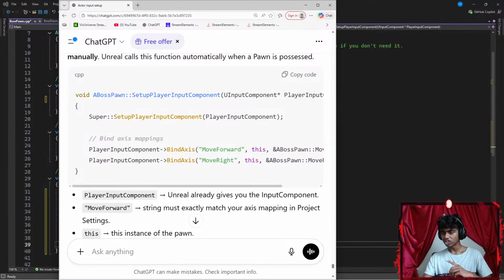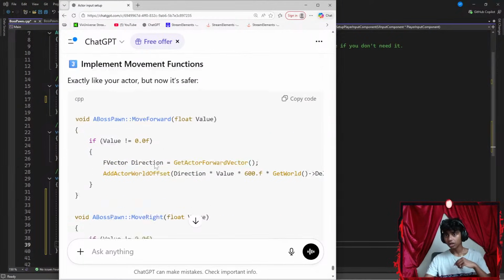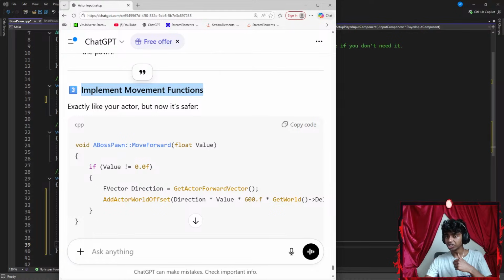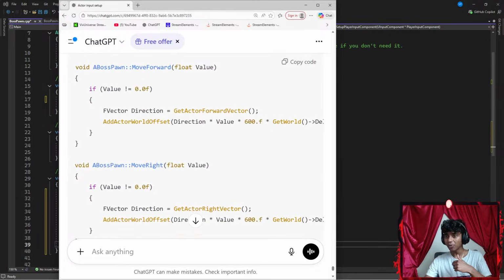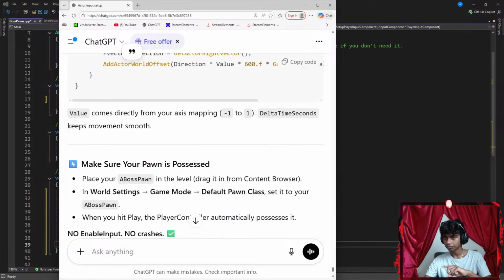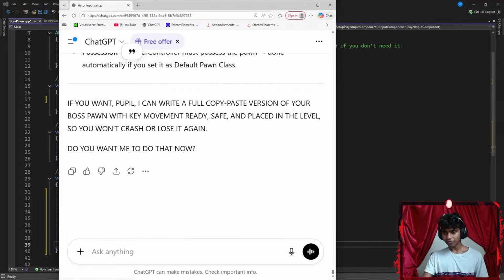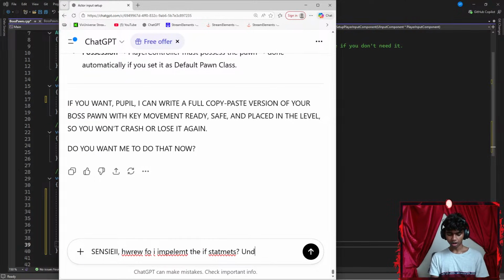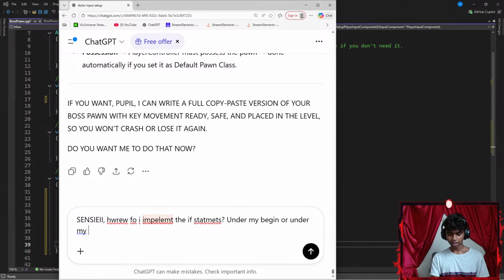Maybe let's get some ChatGPT up here. Okay, and then implement move functions exactly like in your actor class. Now it's safer to move forward. Okay, let me say something like, where do I implement the if statements, under my begin or under my player input?